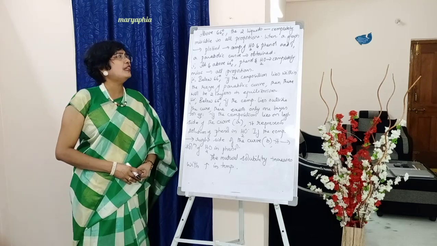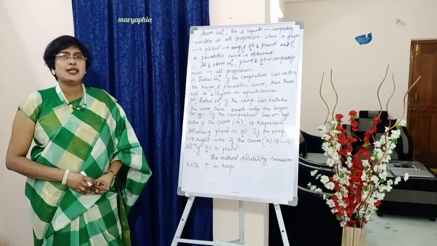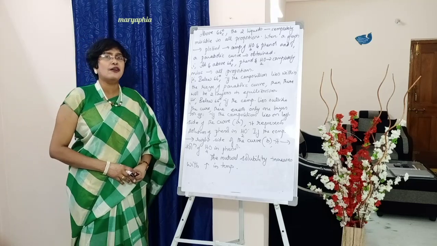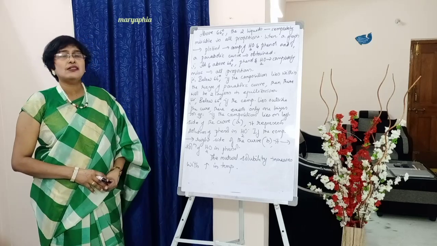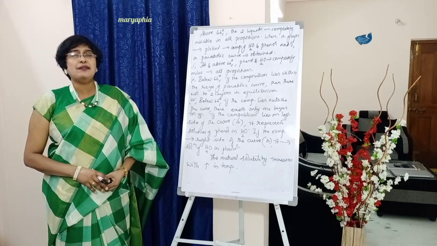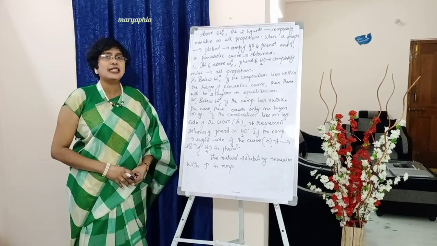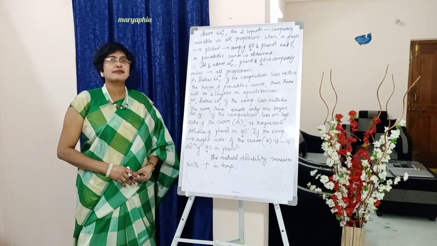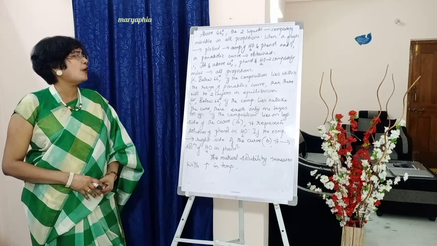When a graph is plotted between composition of phenol and water and temperature, a parabolic curve is obtained. Full stop.